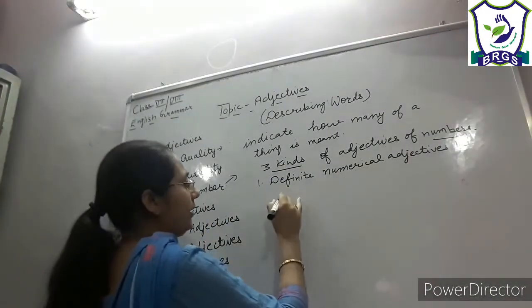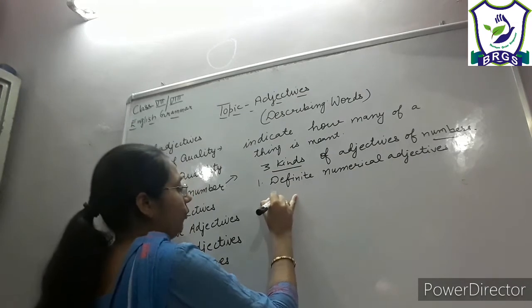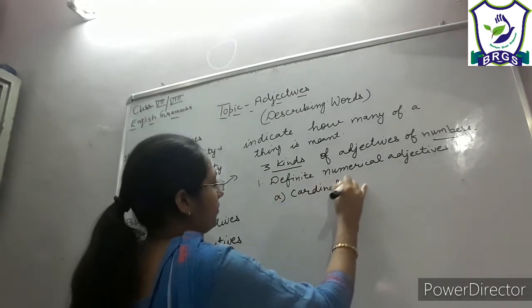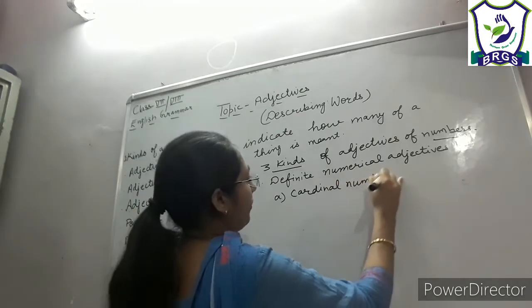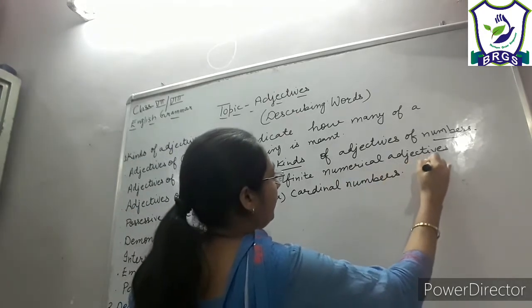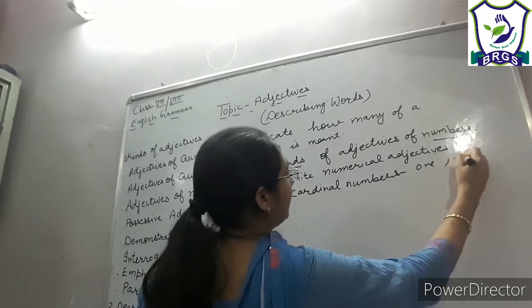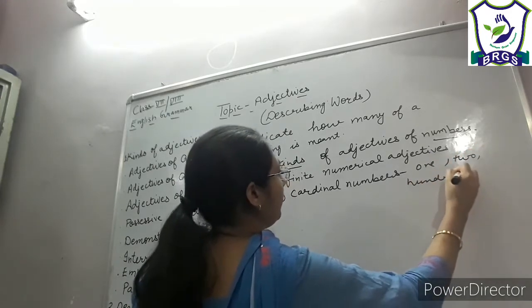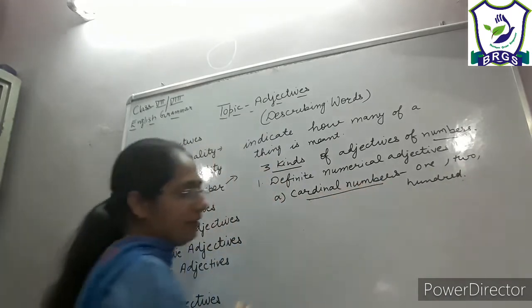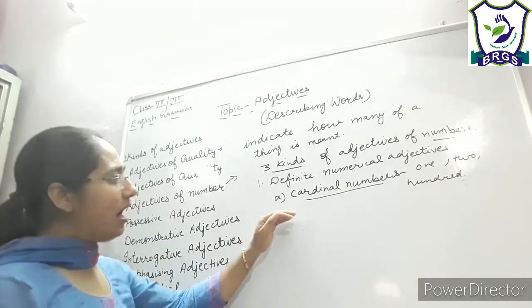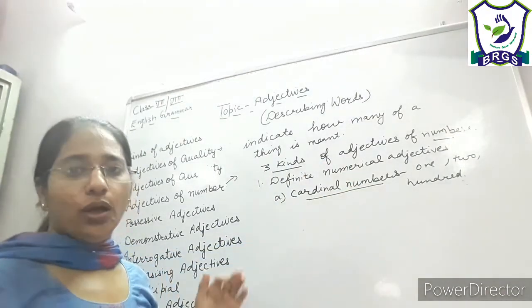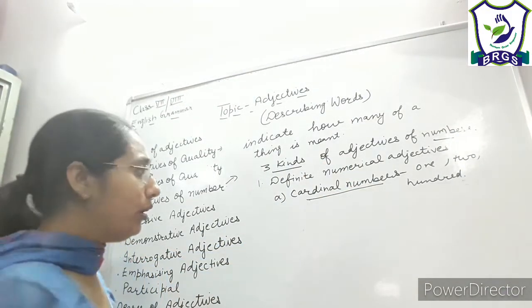In definite numerical adjectives, we have cardinal numbers. Cardinal numbers means all the counting numbers, right? 1, 2, 100, 1000. So all the counting numbers are known as cardinal numbers, and they are used as definite numerical adjectives in English to tell the number of nouns.